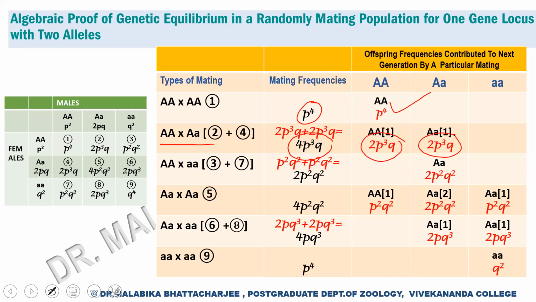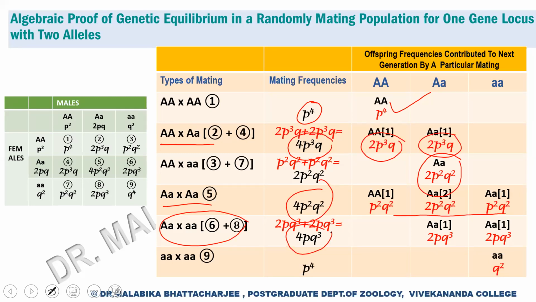For the third category, the mating frequency was 2p²q², and all the genotypes will exhibit capital A, small a. For the fourth category, the mating frequency was capital A small a into capital A small a, and we'll observe the genotypes in the ratio 1:2:1. This was the fifth mating category, and the mating frequency was this.